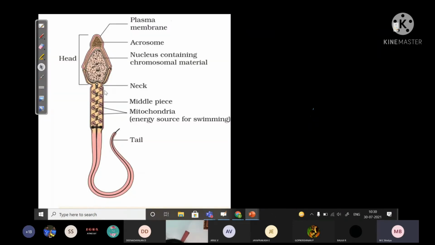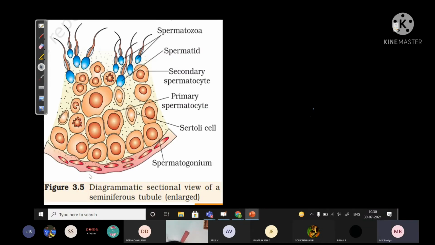Head, neck, middle piece, tail, and inside whatever elements are there, that you have to draw. This is the sectional view of seminiferous tubule showing spermatogonia, which are the mother cells here. Some special cells to nourish the sperm, Sertoli cells, primary spermatocyte, secondary spermatocyte, then spermatid, which will nourish and then become the spermatozoa. This is revising, okay.